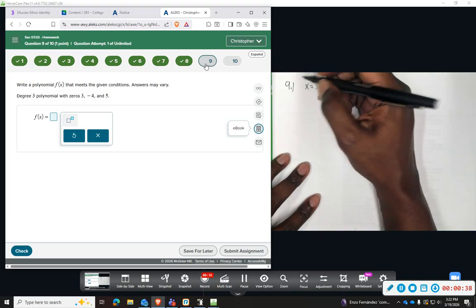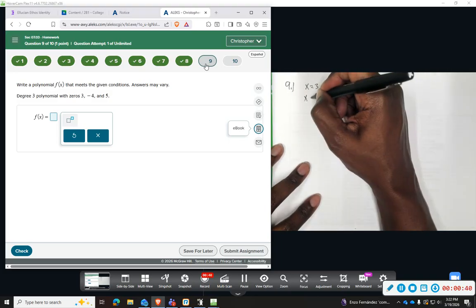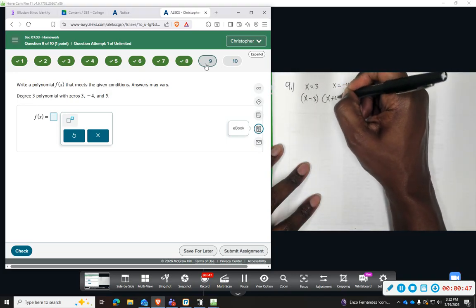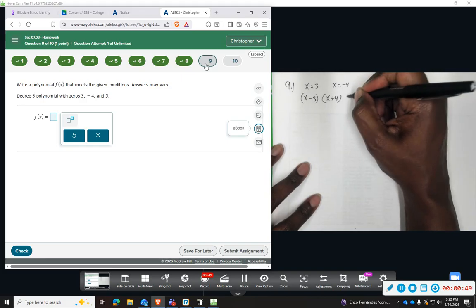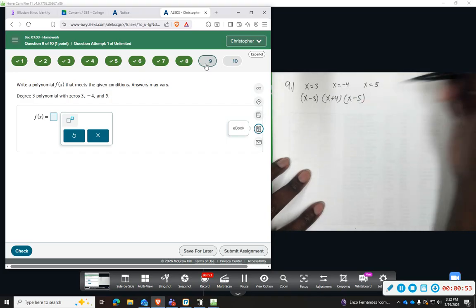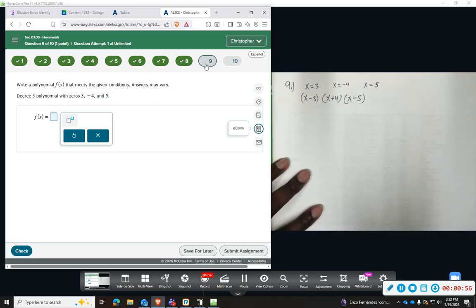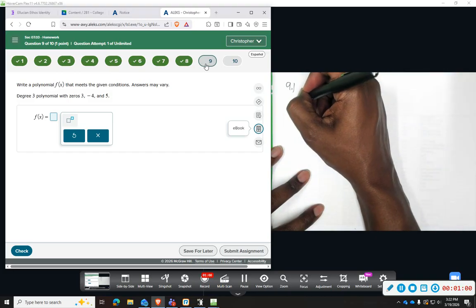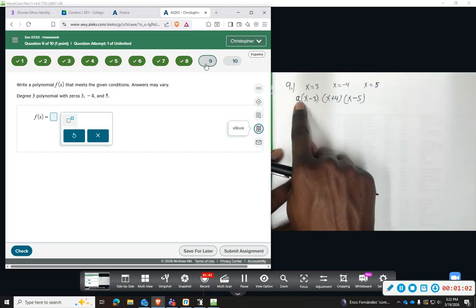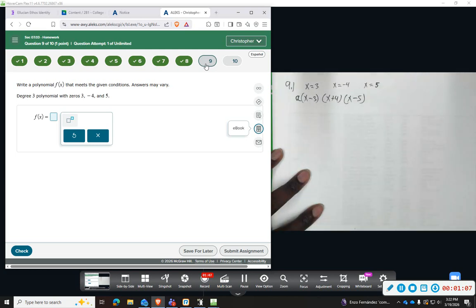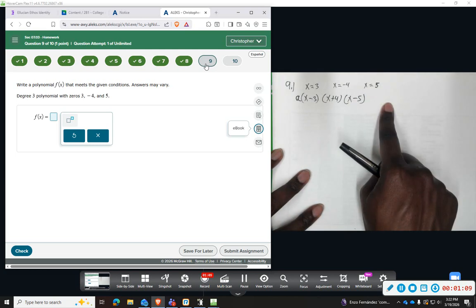So if I move this over, this gives me x minus 3. If I move this over, adding 4, this will give me x plus 4. And if I subtract this over, this will give me x minus 5. Now at this point, all I have to do is multiply this together and I get a polynomial. Sometimes you might have a coefficient out front, so I can write really any number I want out here, and I can get multiple polynomials that will have these 3 as zeros.